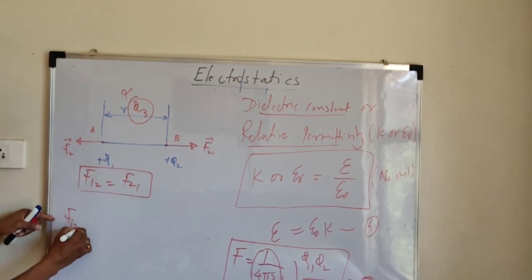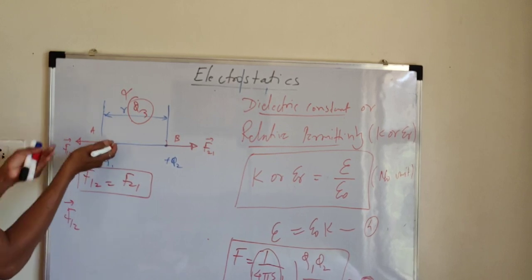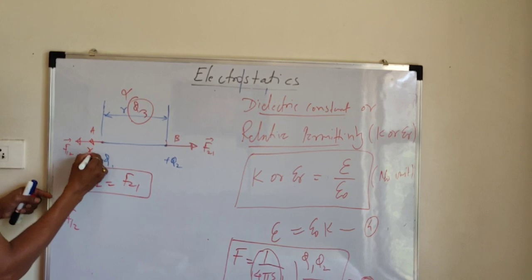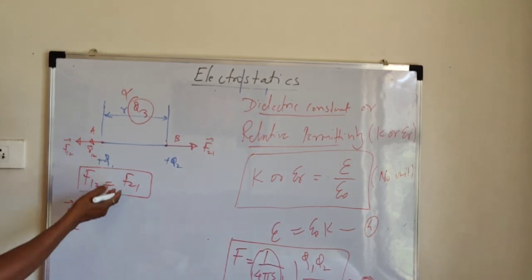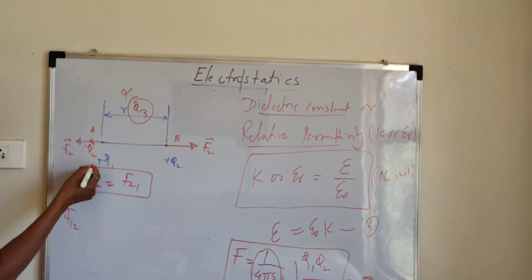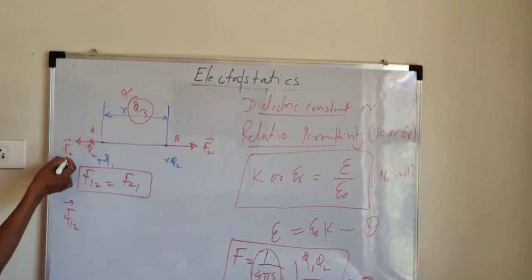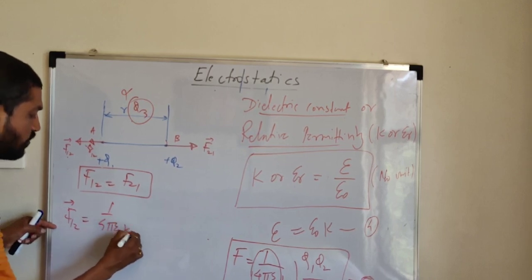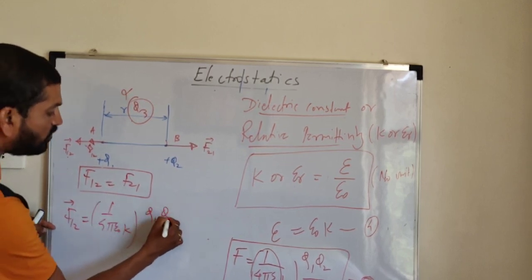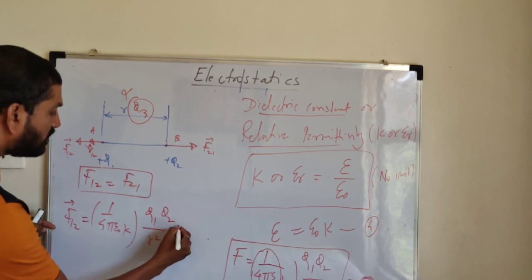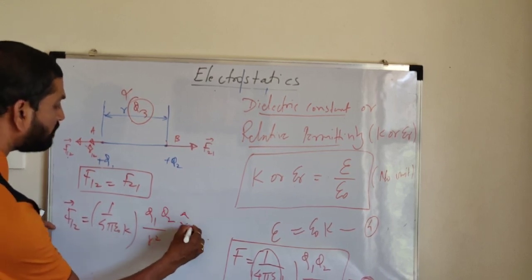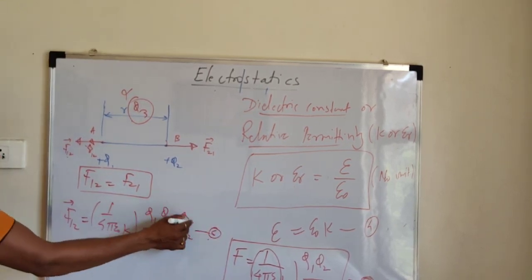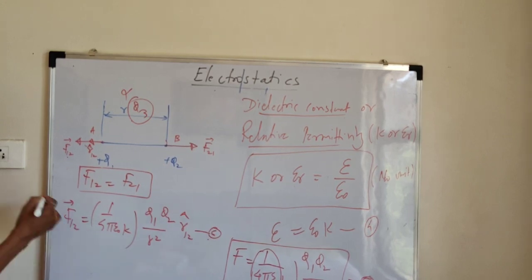But in direction, F12 bar, see here, it is towards the left side. In that direction, if I take a unit vector r suffix 12 cap, this cap letter is used for a unit vector. Then we can write 1 upon 4 pi epsilon 0 K, Q1 Q2 divided by R square into r suffix 12 cap. This unit vector gives direction, meaning this magnitude is acting in this direction.